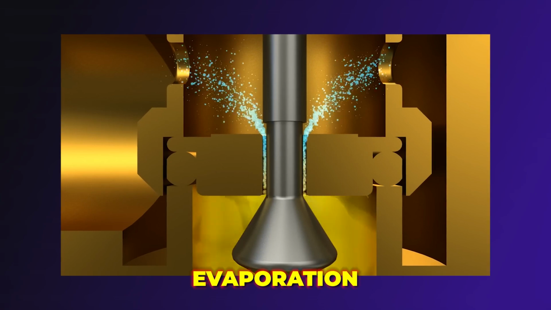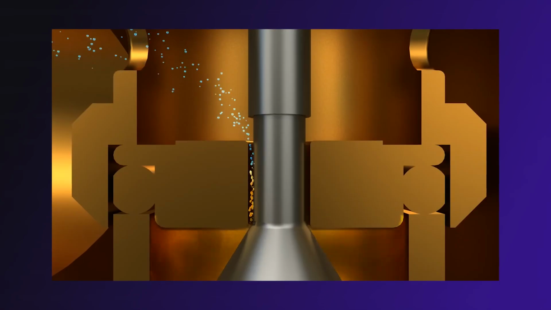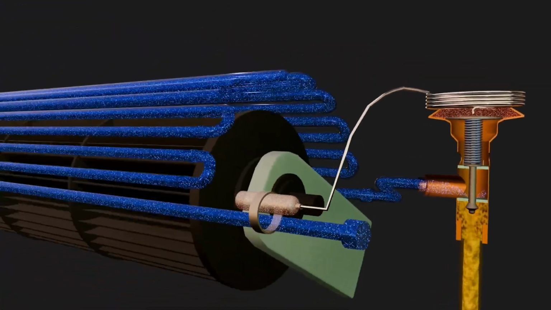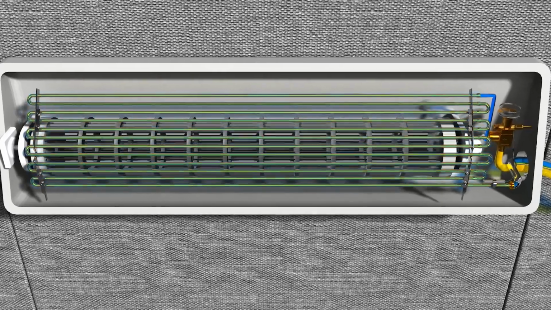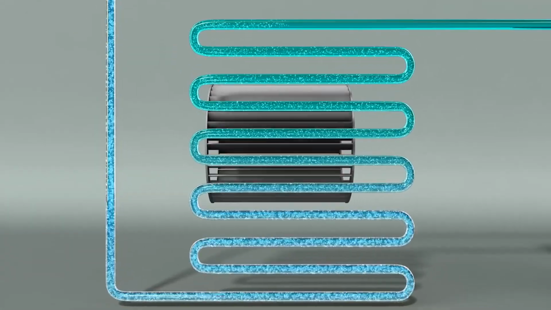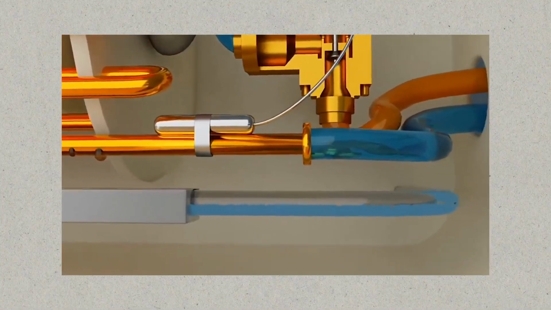The expansion valve works by restricting the flow of the high-pressure liquid refrigerant, causing it to expand and cool. As the refrigerant expands, its temperature drops significantly, often to below freezing. This sudden drop in temperature is essential for the evaporation stage, where the cold refrigerant can effectively absorb heat from the air inside the room.